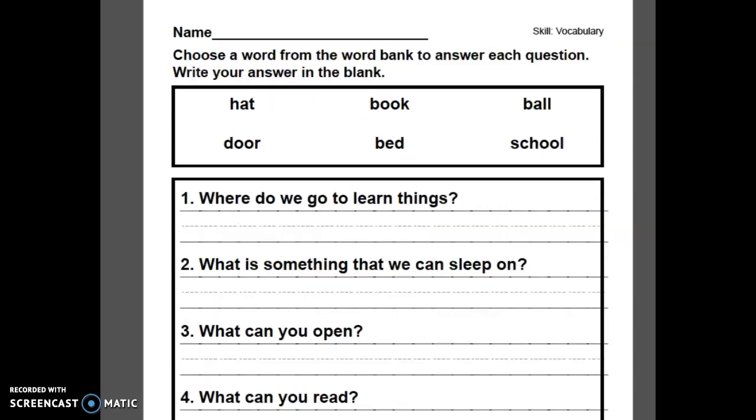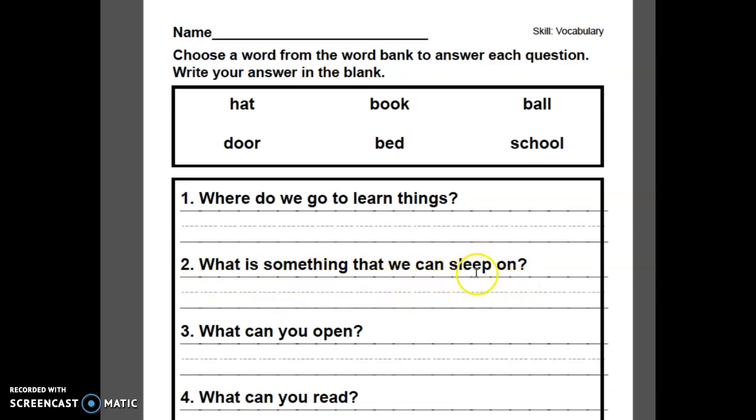Let's continue. Hat, book, ball, door, bed, school. Where do we go to learn things? We go to school. What is something, an object that we can sleep on?